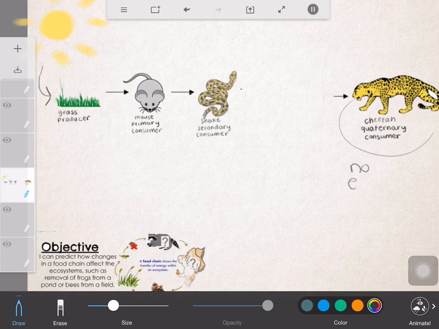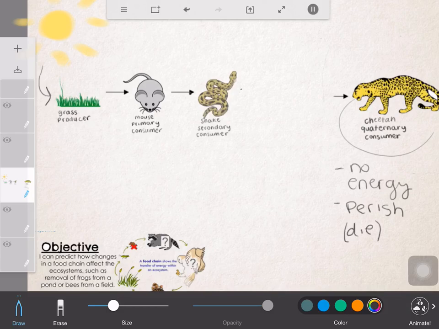No energy. And therefore, the cheetah will eventually die or perish. Perish means die. I'm going to use our science vocab.